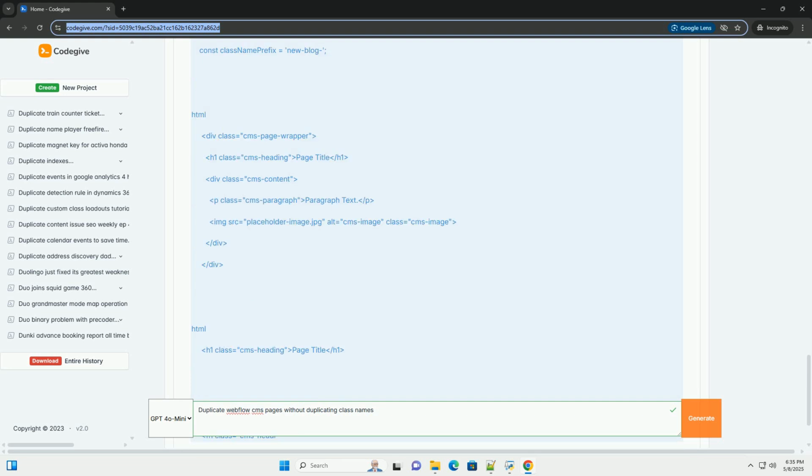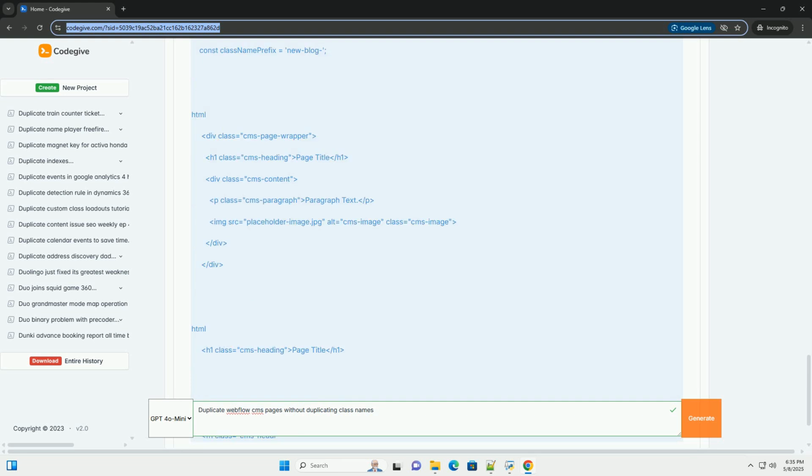CMS container: selects the container element for the CMS page content. Important, replace .cms-page-container with the actual class or ID of your container. 4. CMS item ID, commented out: this is an example of how you might retrieve the CMS item ID. You'll need to adapt this to your specific Webflow setup.